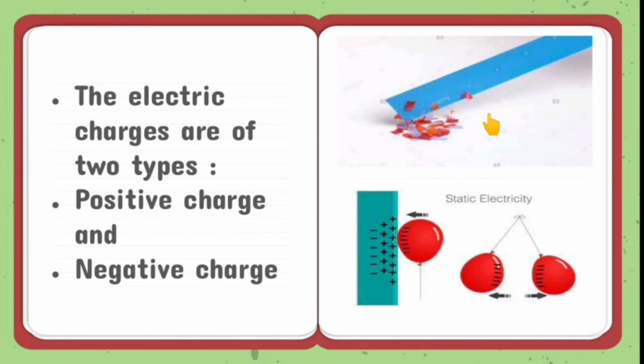It may be a plastic scale, it may be a pen, or a rod, or a comb which you use daily. Just rub the comb on your hair and take this comb near some pieces of paper, then automatically it will attract the pieces of paper towards it. Okay.